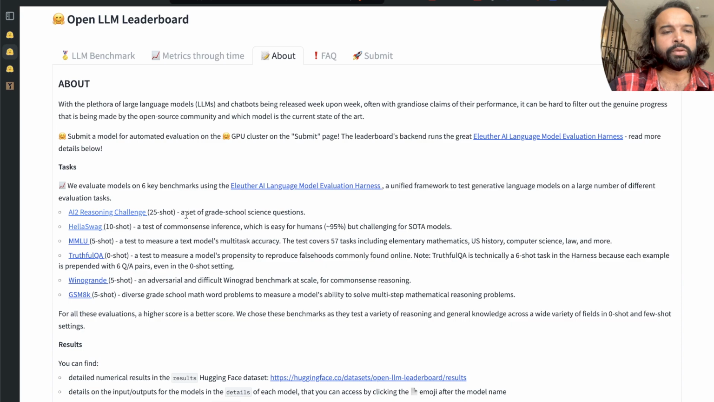So the AI2 Reasoning Challenge is a set of grade school science questions. So they are ranking these models based on their performance on these grade school science questions. Then on the other hand, HellaSwag is a common sense inference test, which is very easy for humans but challenging for the state of the art models. On the other hand, MMLU is very popular. It's a test to measure a text model's multitask accuracy, and the test covers 57 tasks including elementary mathematics, US history, computer science, law, and more.